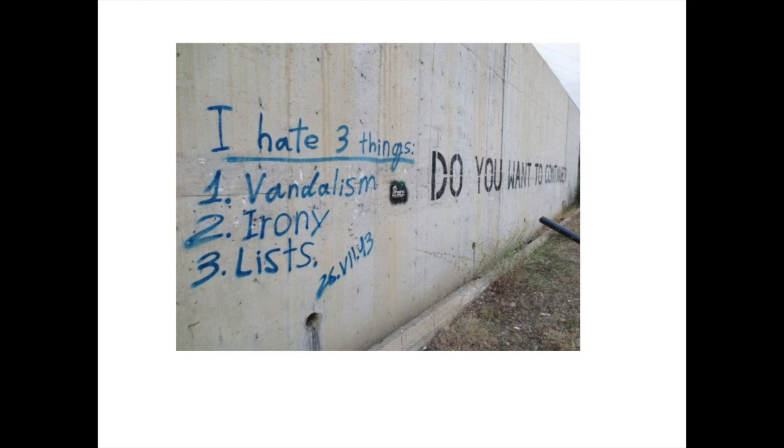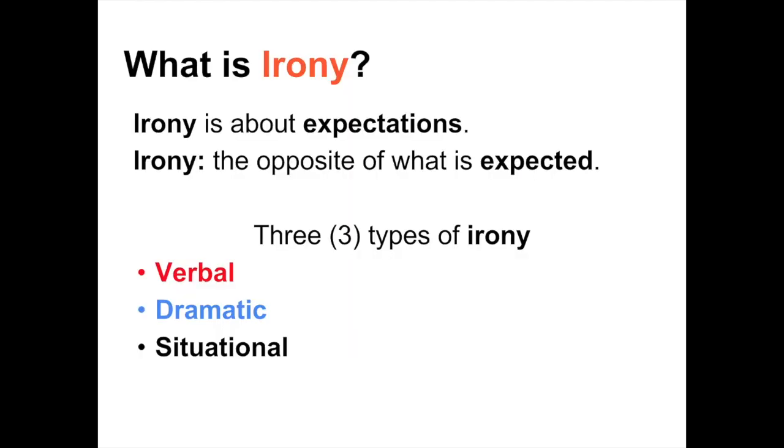So it is ironic that someone who hates vandalism would actually use graffiti. It is ironic that someone who hates lists would actually create a list. The three types of irony will be explained further. Remember, they are verbal, dramatic, and situational.